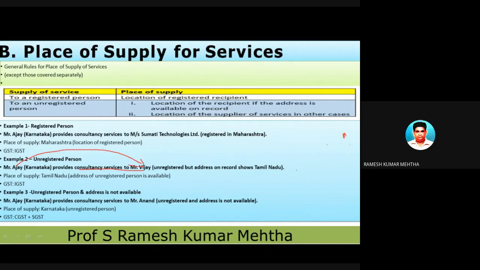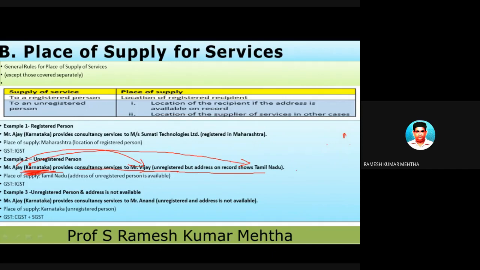This is an unregistered person. But Mr. Ajay has the address on the records. Ajay of Karnataka is providing the services to Vijay, who is unregistered, but Ajay has proper address records on his record books.